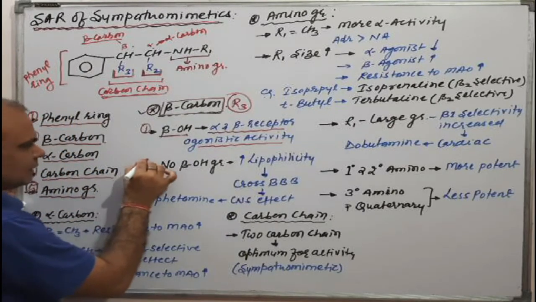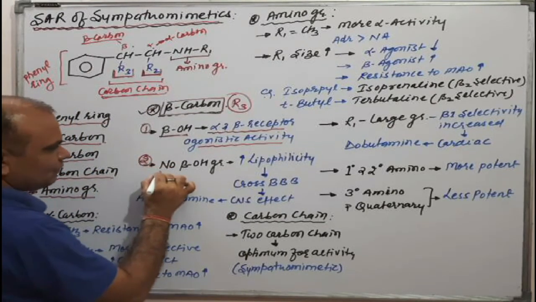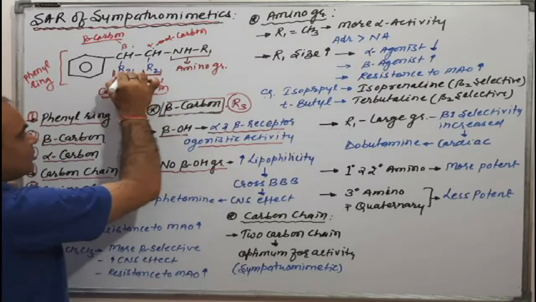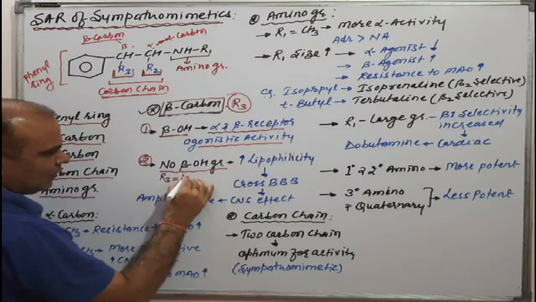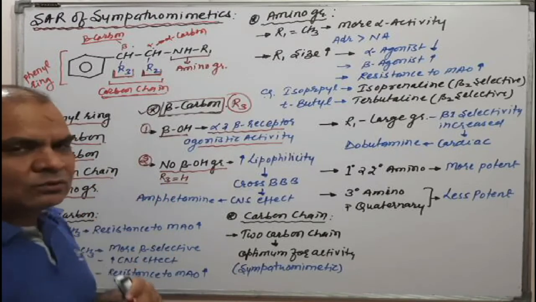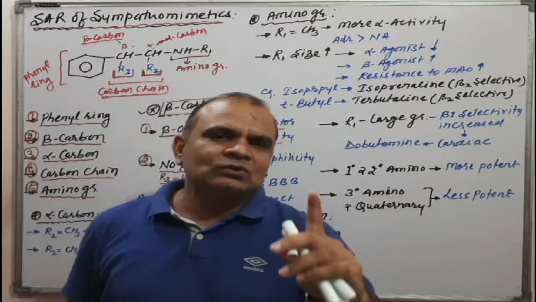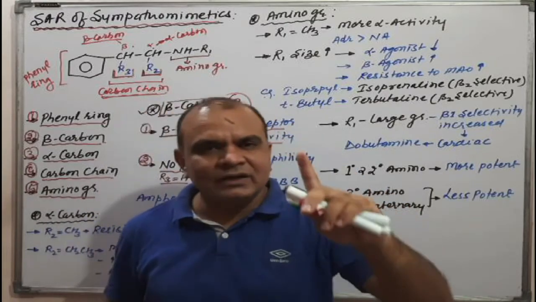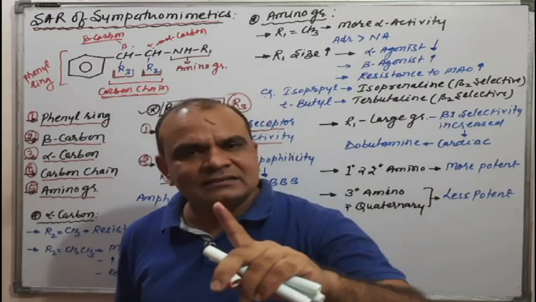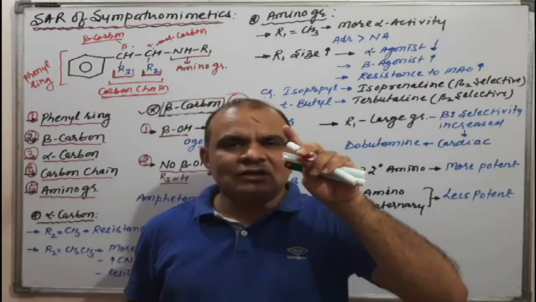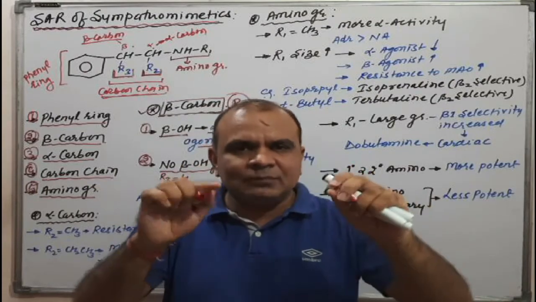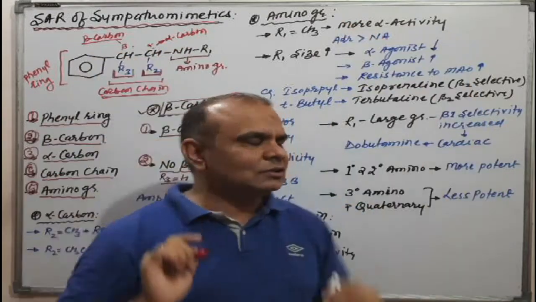Okay, now the next point, second. If there is no OH group, R3 equals only hydrogen. As you know, is the OH group lipophilic or hydrophilic in nature? It is hydrophilic, so if there is no OH group, then lipophilic nature will be increased.